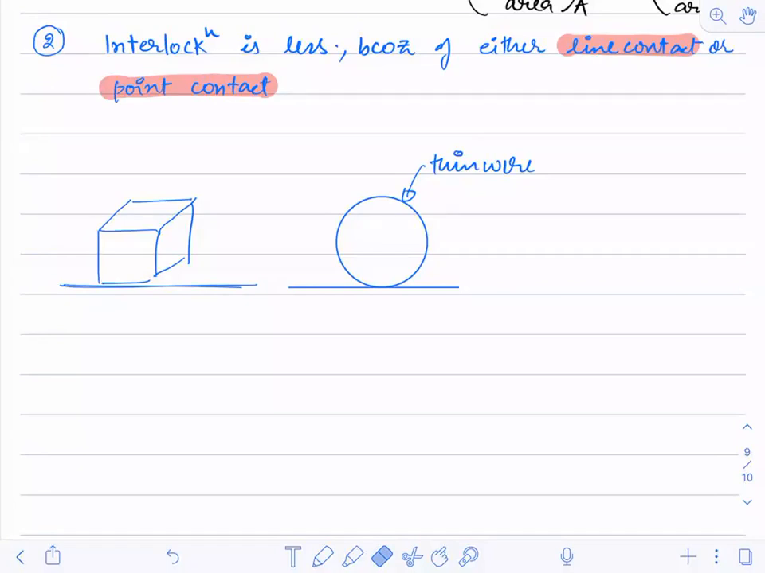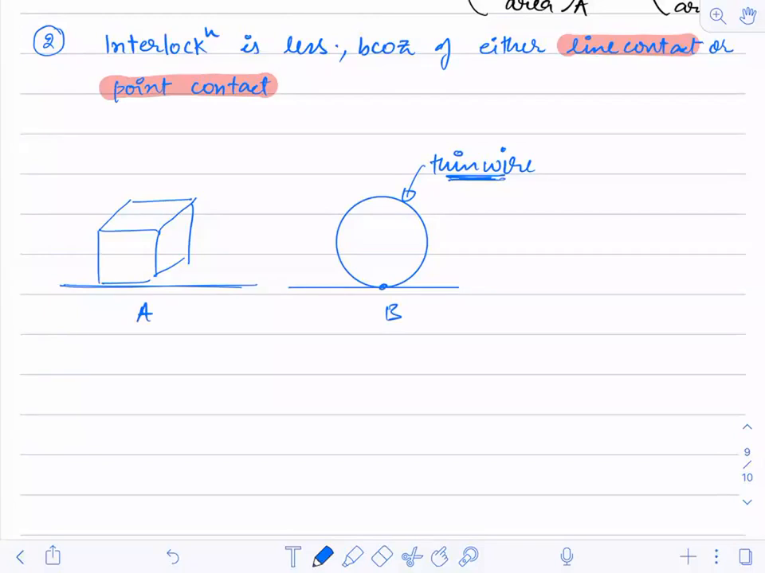It is like a tangent, right? I have drawn a thin wire, a very, very thin wire. So this is a point contact over here. Now you have a point contact and you have a surface contact. So surface contact in case A, and point contact over here.